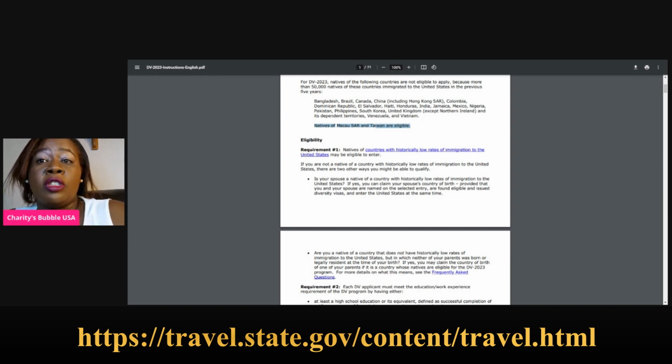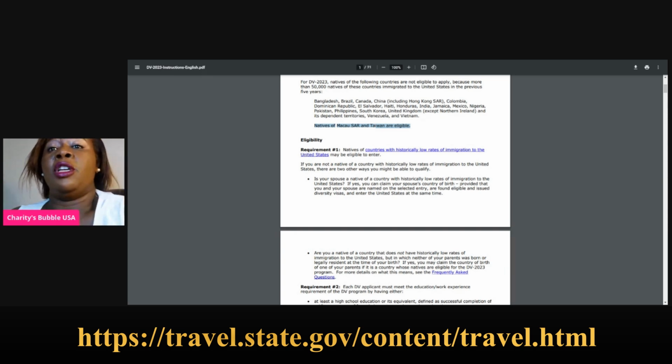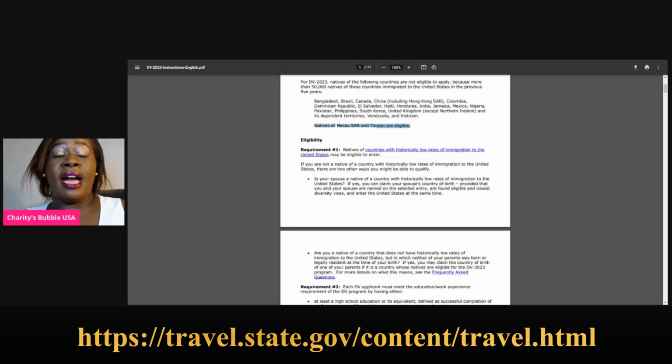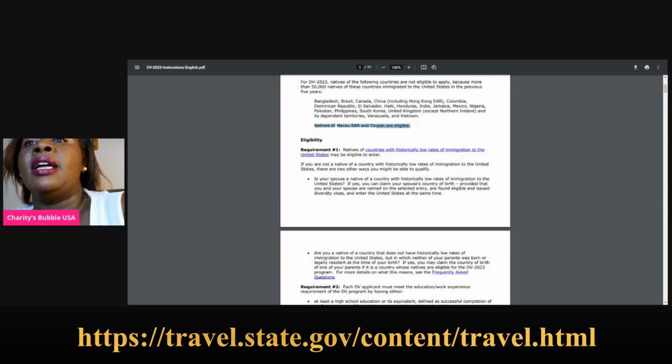You can enter through your spouse. You claim your spouse. So if your spouse was born in a country, like, let me give an example of Kenya, maybe then you can claim. So if your spouse is from a native country with historically low rates of immigration to the US, yes, you can claim your spouse's country of birth, provided that you and your spouse are named on the selected entry. So your spouse has to be the primary applicant, and then you can claim that country. So you can do that.